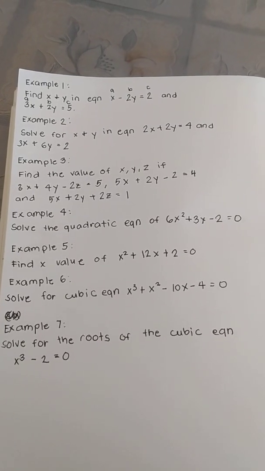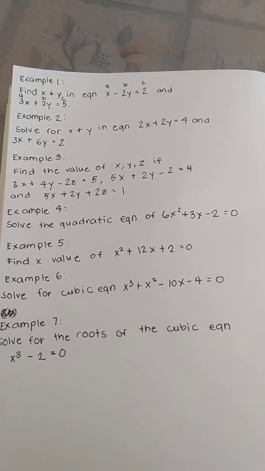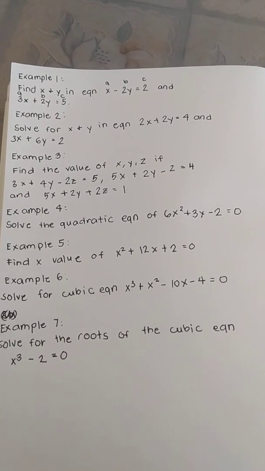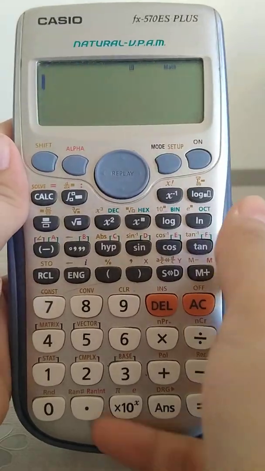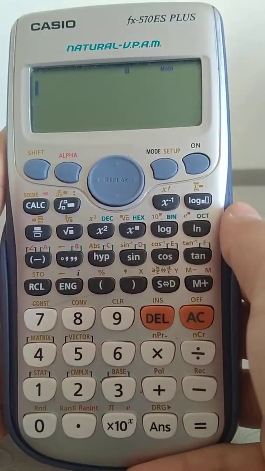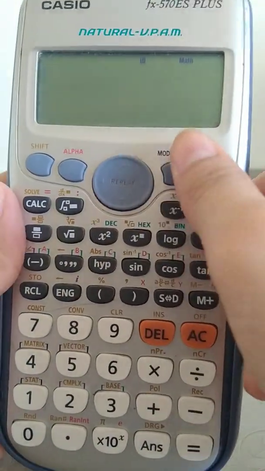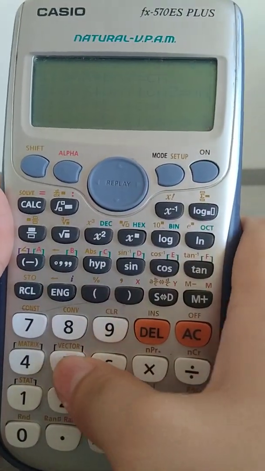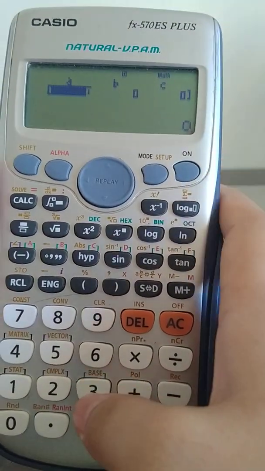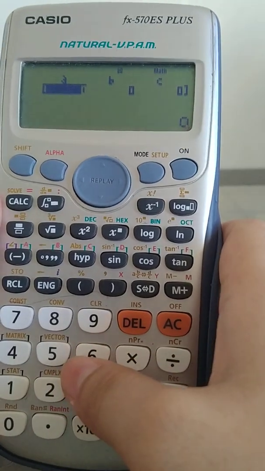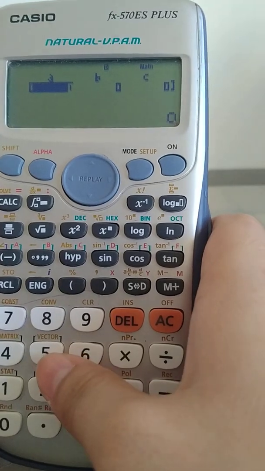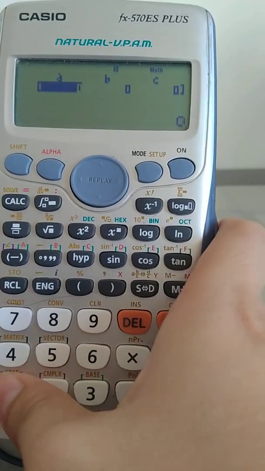For the example number 4, it says, solve the quadratic equation of 6x squared plus 3x minus 2 is equals to 0. So in the problem, we are asked to find the roots of the equation. So press mode, press 5 for the equation, and then press 3. With this, we can find the roots. So we have to put the value of a in the calculator, which is 1.